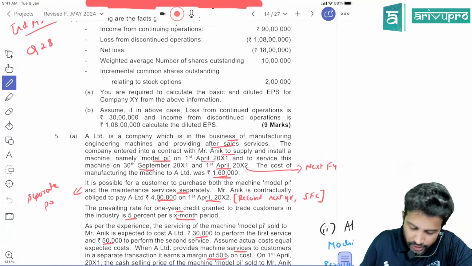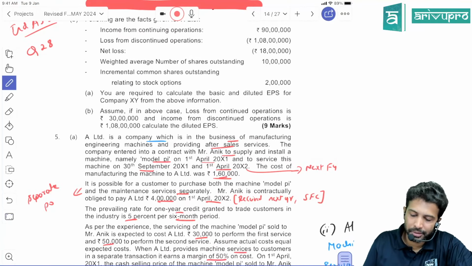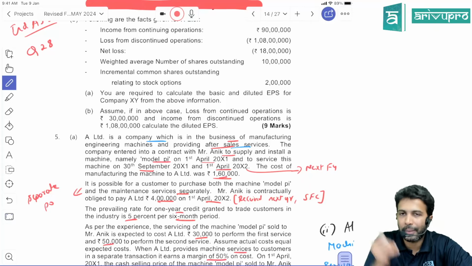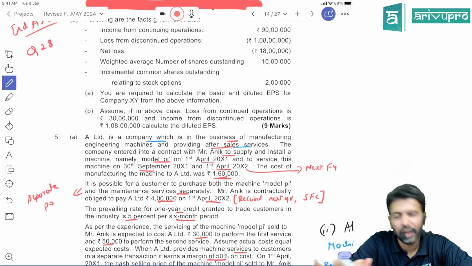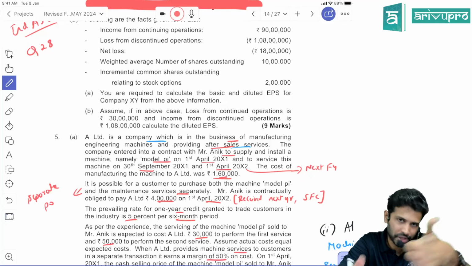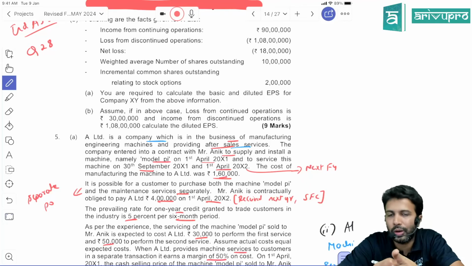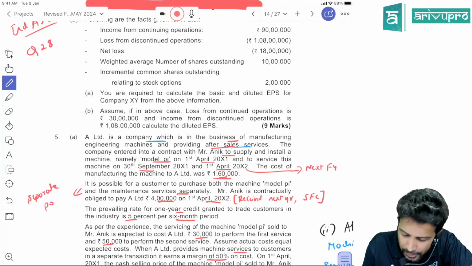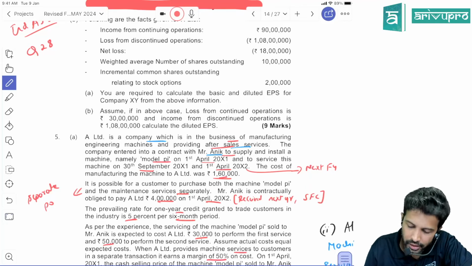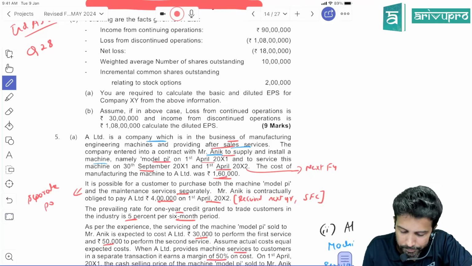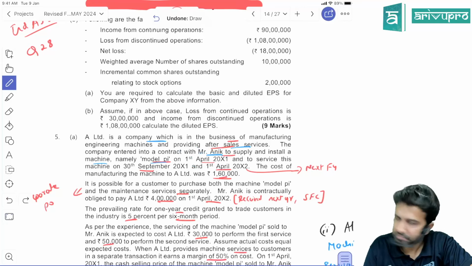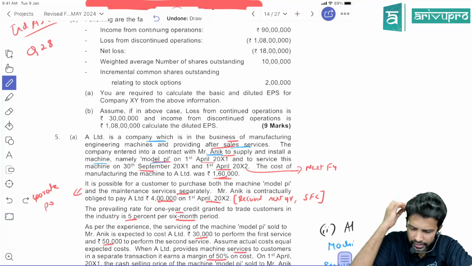Okay, next question, sir. A Limited is a company which is in the business of manufacturing engineering machines and providing after sales service. So we manufacture machines and we sell them and we also give service. So sale of machinery is probably one performance obligation to us and service is probably another performance obligation. The company entered into a contract with Mr. Anik to supply and install a machinery, namely Model Pi. The name of the machinery is Model Pi on 1st April. Great. On 1st April, we have made a contract that we will deliver.